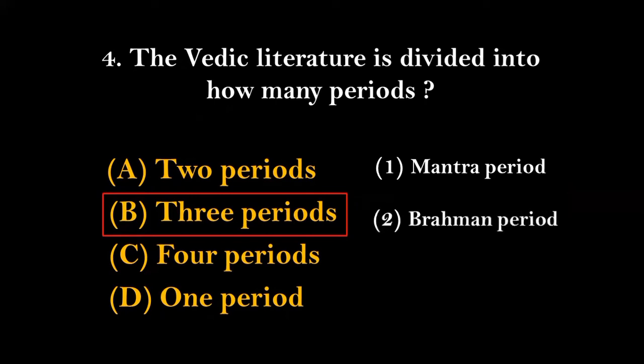Second period, we have the Brahman period. This is the period in which we have the composition of the Brahmanas, Upanishads, and Aranyakas. And the third period is called the Sutra period. This is the period in which the Smritis were composed, such as the Vedangas and Upvedas. So the right answer for this will be option number B, that is 3 periods.